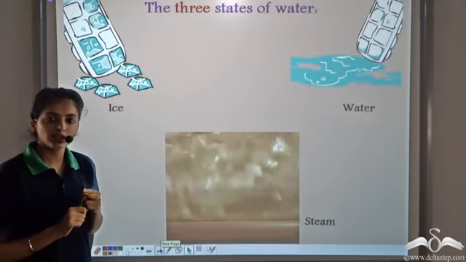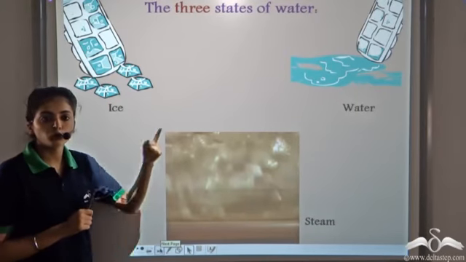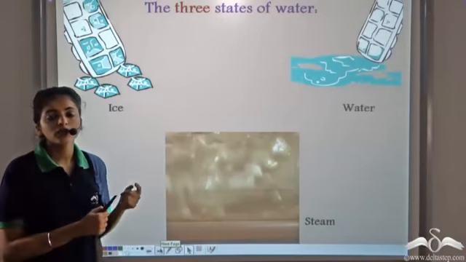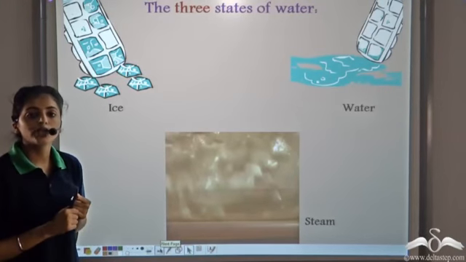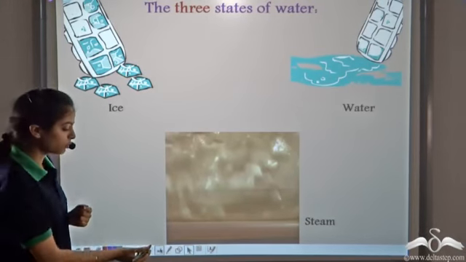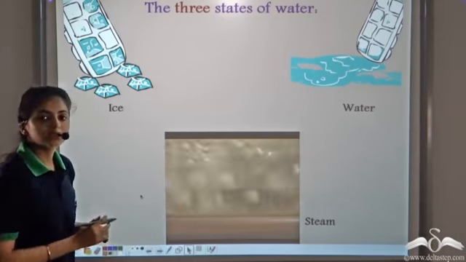There are 3 physical states of water. The liquid form of water is known as water itself. The solid form of water is known as ice. And the gaseous form of water is steam.